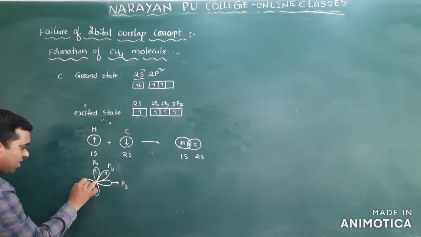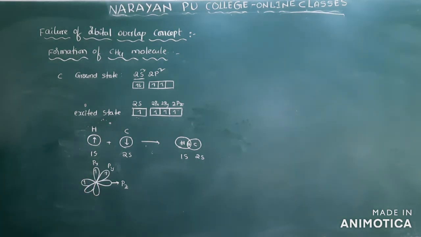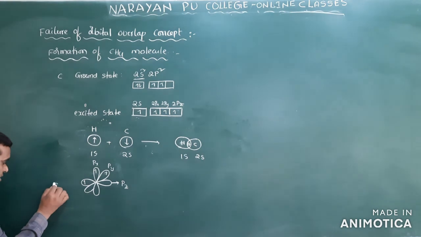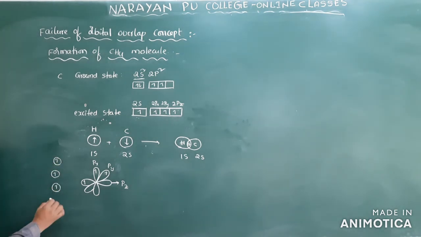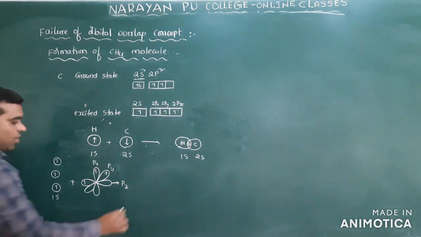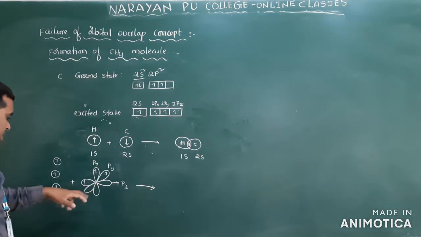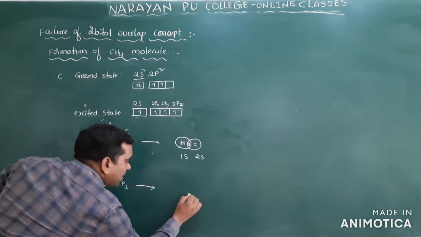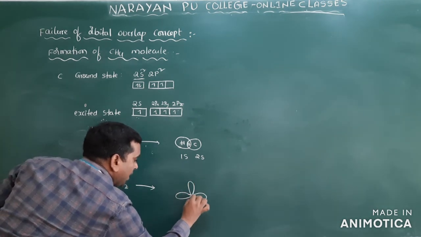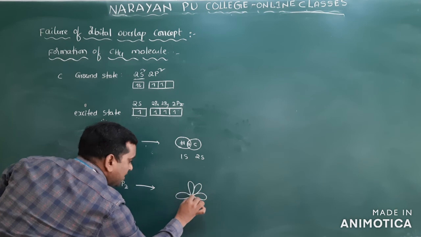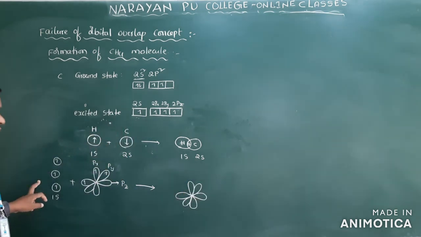PZ has one electron. Clear? Now how many hydrogens will come here? 3 hydrogens will come here, and these are all 1s. Now they overlap and give a bond.